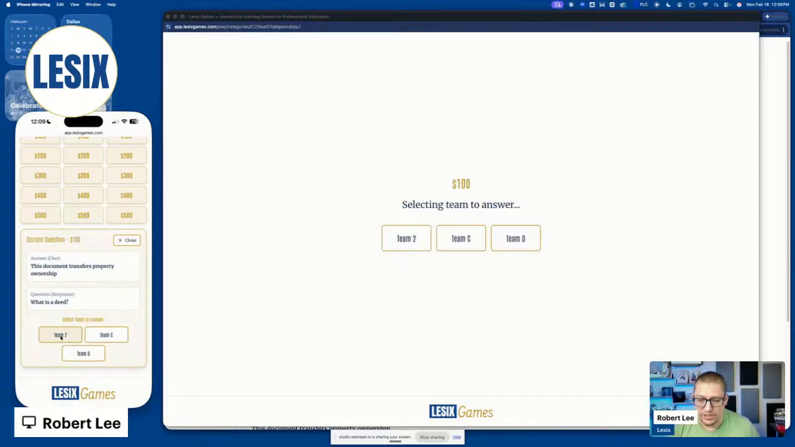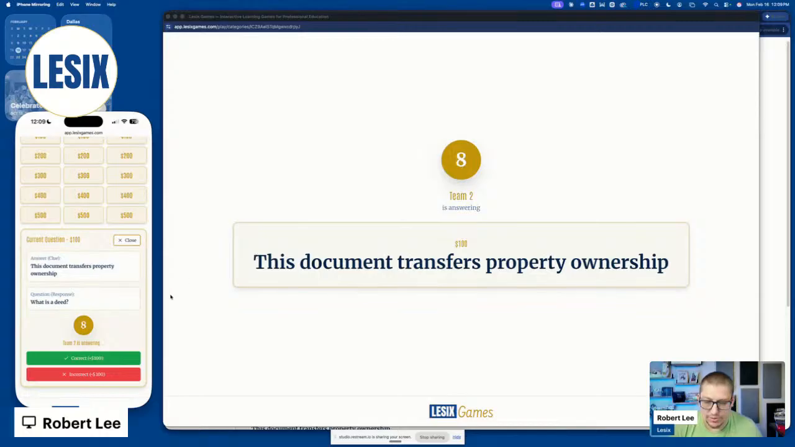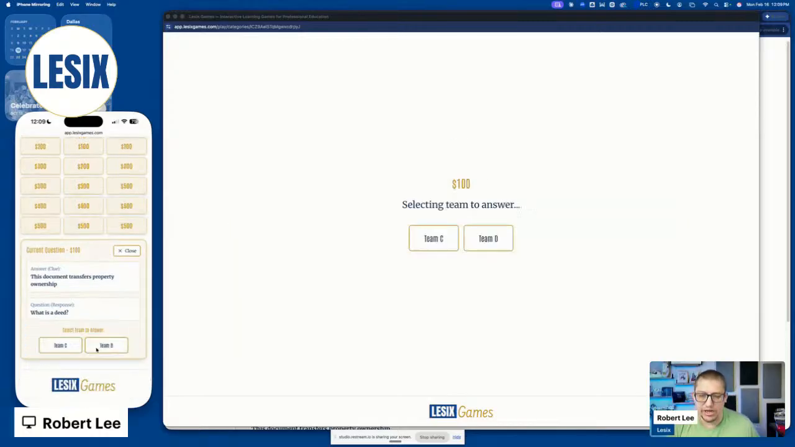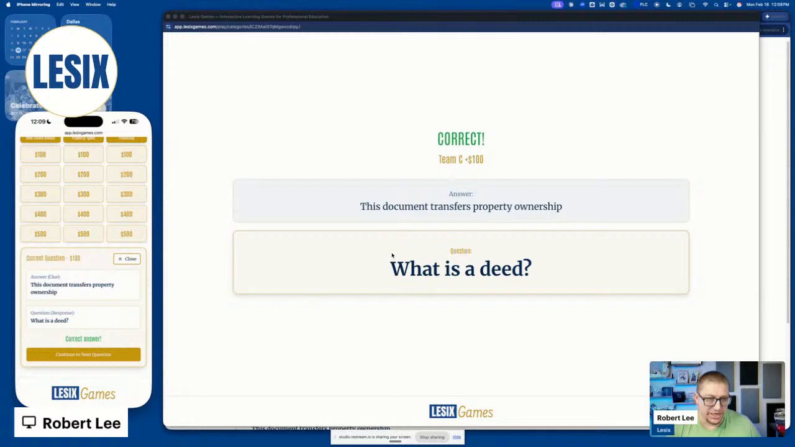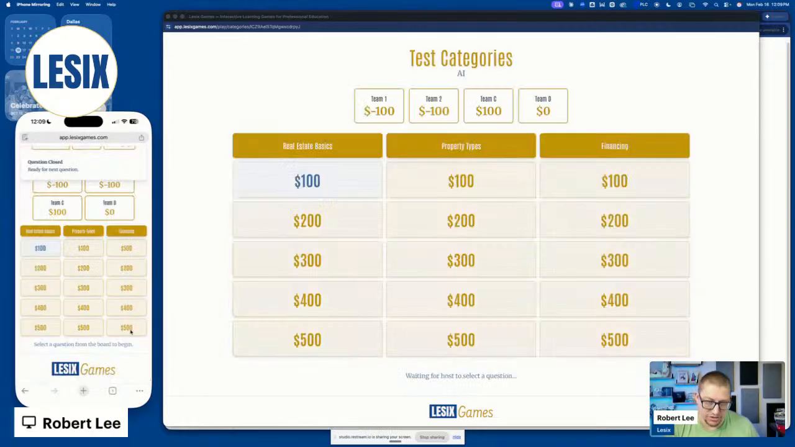Now we're going to move to team 2. Countdown timer starts again, and we say, oh my gosh, incorrect answer. So now we have the two teams left, and Team C buzzes in at whatever sort of buzzer you want, or hands raised, or whatever it might be. And then we get the answer right for Team C, and it just flashes correct. And we can say that this document transfers property ownership. Team C was correct. What is a deed? And we can continue on to the next question.